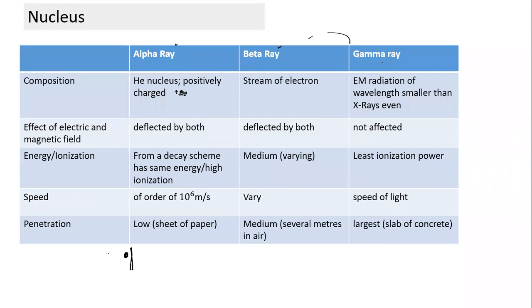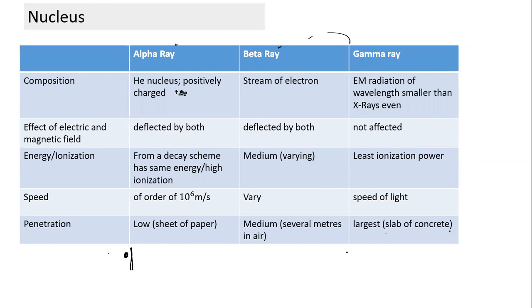Now coming to gamma rays. Gamma rays have zero rest mass. It is EM radiation, it's a photon, and its wavelengths are even smaller than X-rays. Since it is EM radiation, it has the same properties as a photon. It is not affected by the presence of electric and magnetic fields. Its ionization capability is least compared to these two. It has lower energy compared to these. And speed, of course, is the speed of light. The most important thing is its penetration. It has the largest penetration. Even a slab of concrete is not adequate to stop it. It will pass through a slab of concrete also. Such high energy it has.